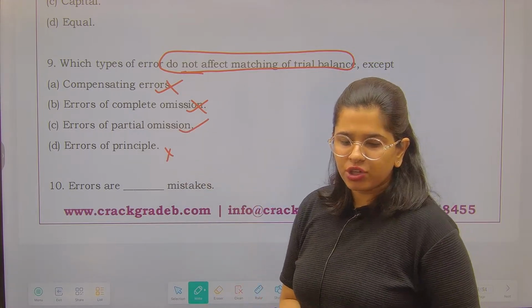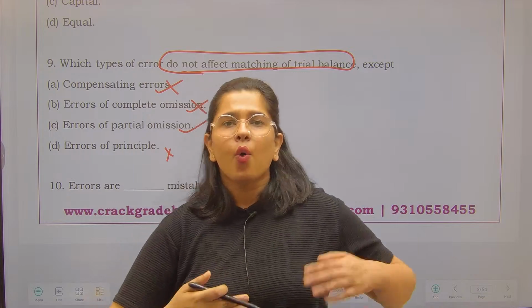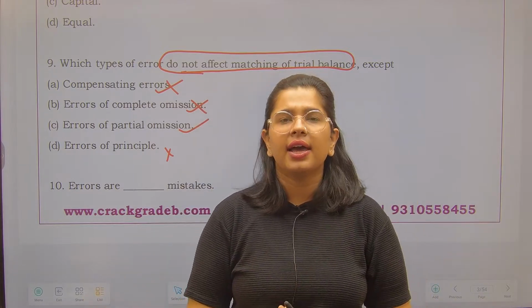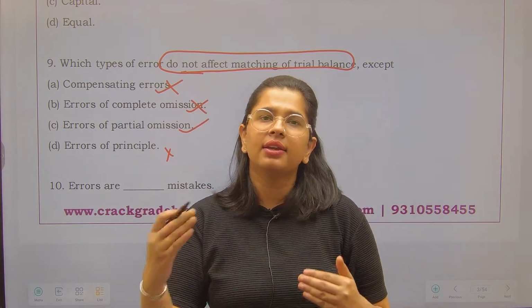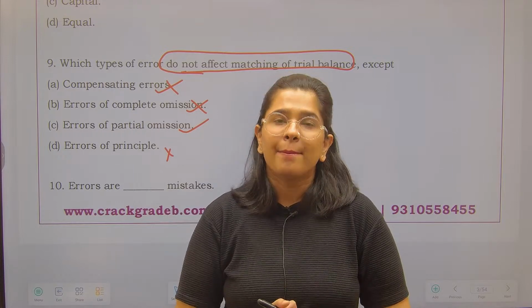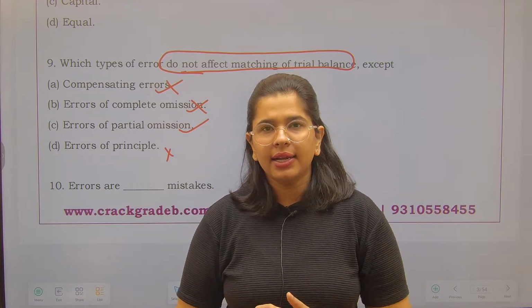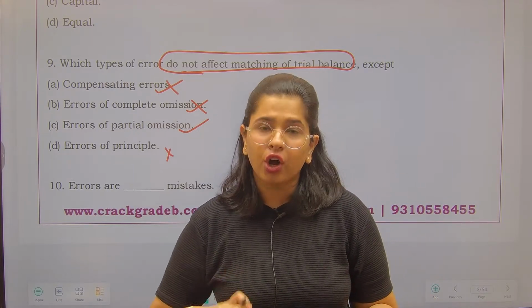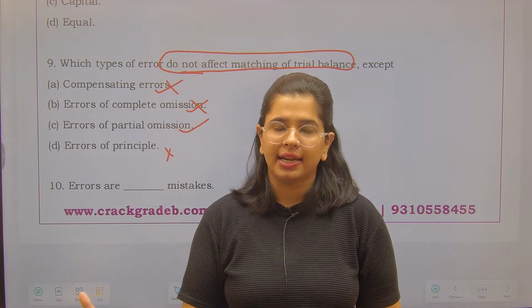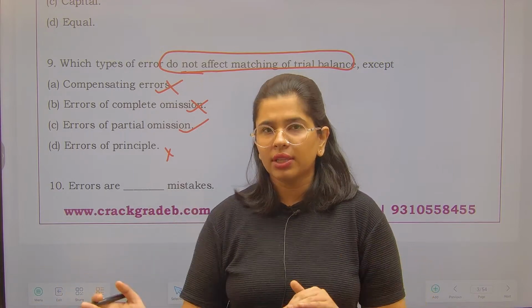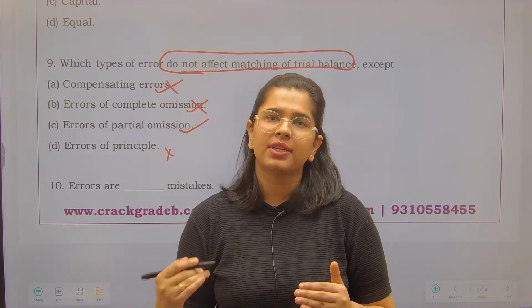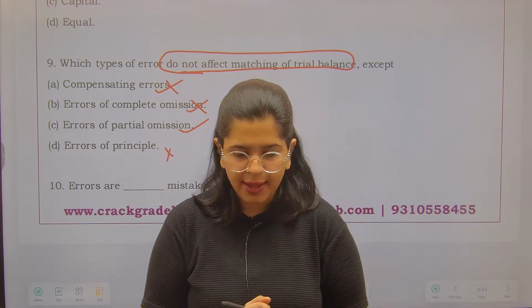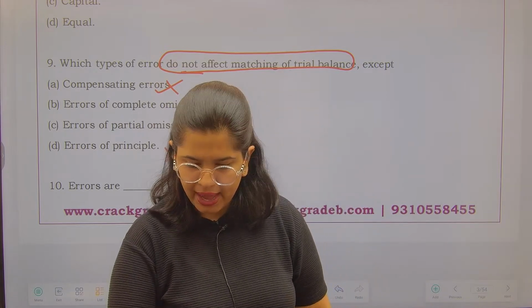Errors of partial omission mean suppose I have recorded one leg of the transaction and I have forgotten to record the other leg of the transaction, right? मान लीजिए मैंने रिकॉर्ड कर लिया 10,000 डेबिट में, but I have forgotten to record 10,000 in credit. So when you have forgotten one leg of the transaction, that is when it is going to impact your trial balance. ठीक है, तब वो आपके trial balance को impact करेगा.